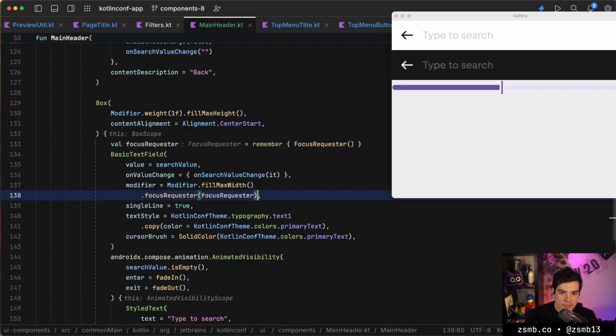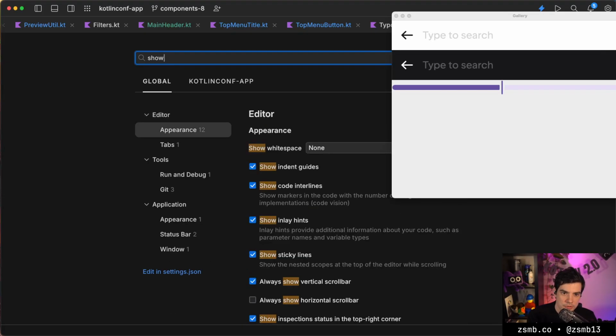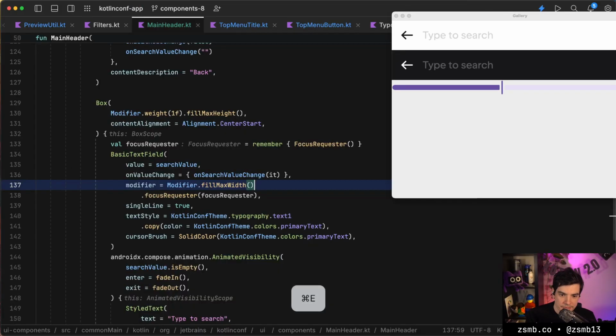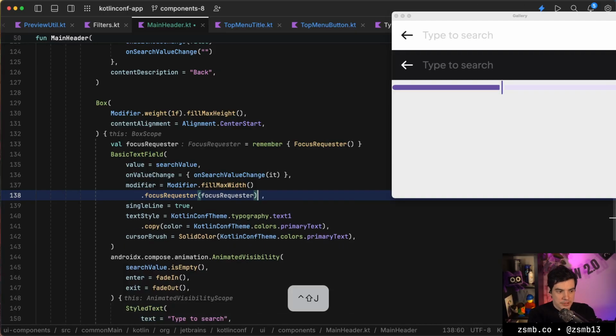Join lines. And then, oh, I've just realized I don't have the thing on to show key combinations. That's something we can put on a stream, so that when I use the join lines shortcut, you can see what the shortcut is.